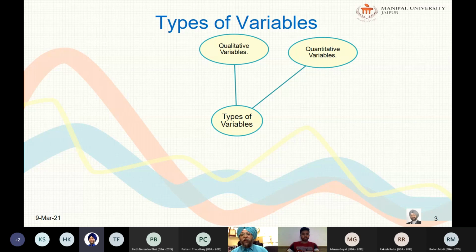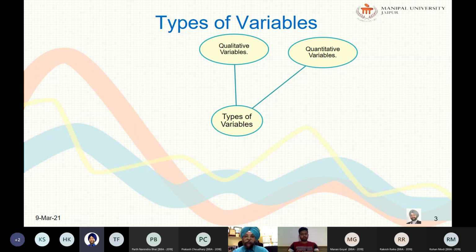It is not possible at all. So this is something which is called discrete, which cannot be divided. It will be either a full number itself. Then it is called a discrete variable. So other variables, for example, you can say the continuous variables. So continuous variables are those variables which are in time.